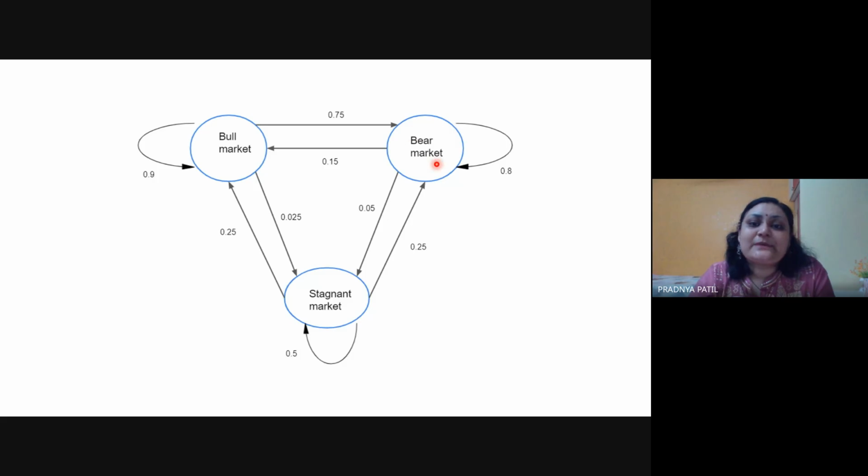Similarly, check for the bear market. So it is 0.8, 0.05, and here it is 0.15. So it is correct. 0.15 plus 0.05 is 0.2, 0.2 plus 0.8 is 1. Check for the stagnant market. This is 0.5, this is 0.25, and this is 0.25. Again, this is correct. So the only change you need to make here is 0.075.